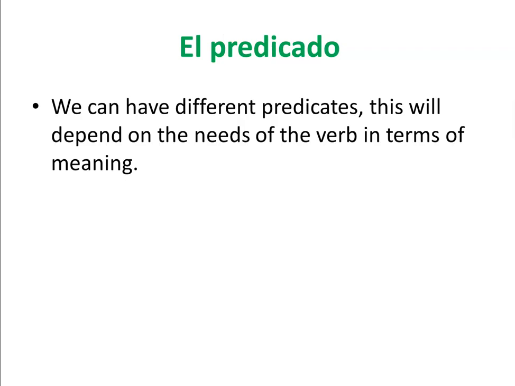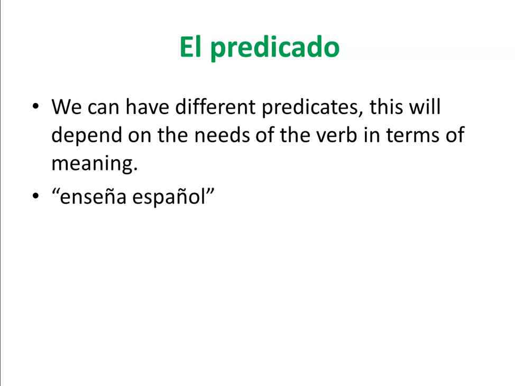Okay, el predicado, we can have different predicates. This will depend on the needs of the verb in terms of meaning, okay? Va a depender de las necesidades que tenga el verbo para completar el significado. Por ejemplo, we have enseña español. As you can see, we have a verb, which is enseña.